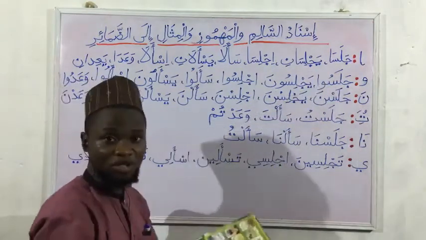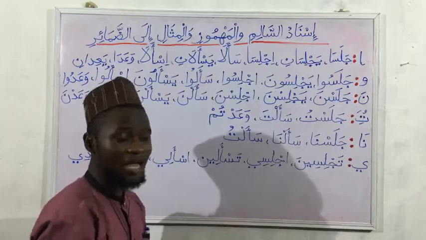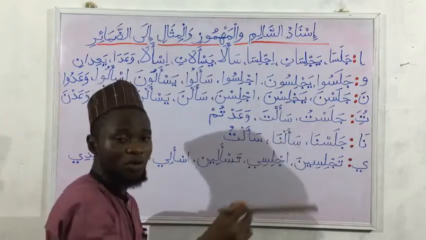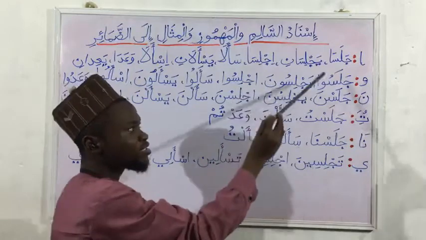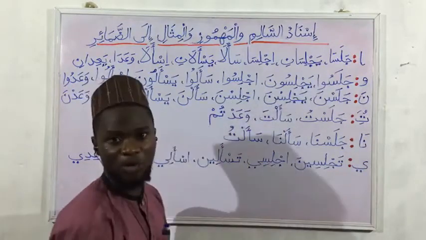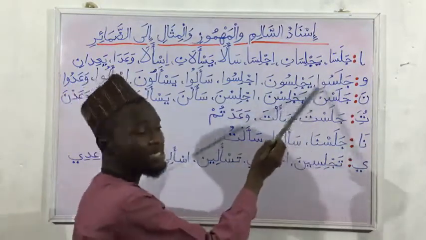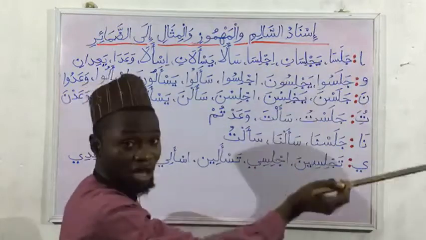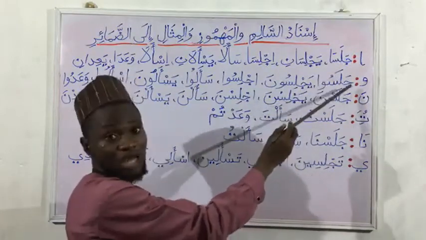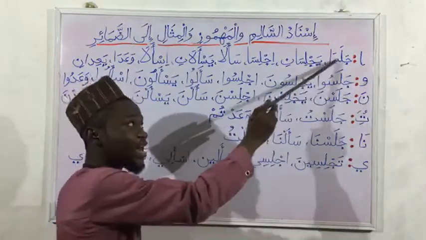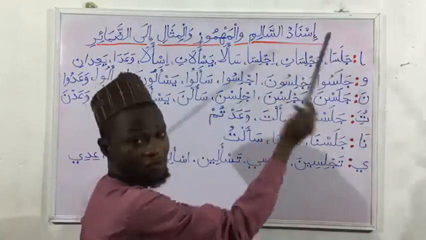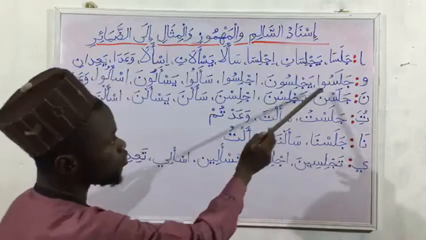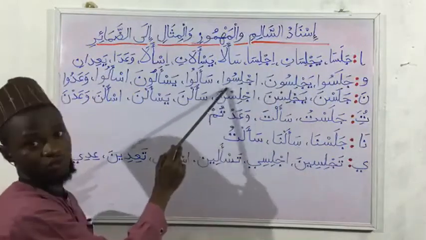Like we mentioned yesterday, for those that are Sakina, the last letter will be what? We take Haroka, and that Haroka will be the one corresponding to the pronoun we are adding. So this is waw. The Haroka corresponding to waw is what? Damma. So that's why we have Jalasu, unlike Jalasa, where the Haroka corresponding to Alif is Fatha. So we have Jalasu, Yajlisuna, Ijlisu.